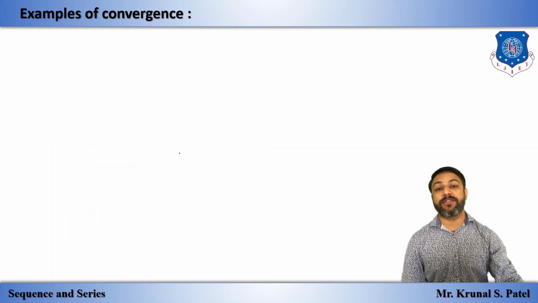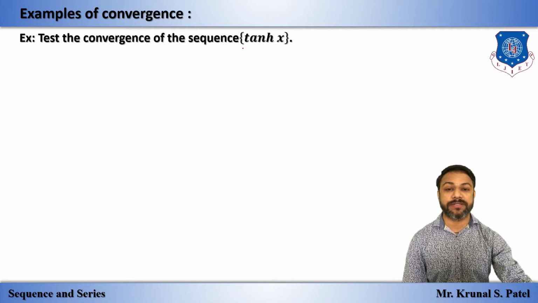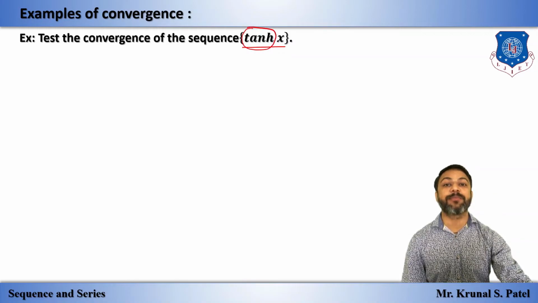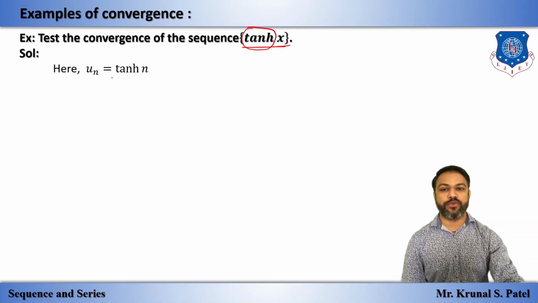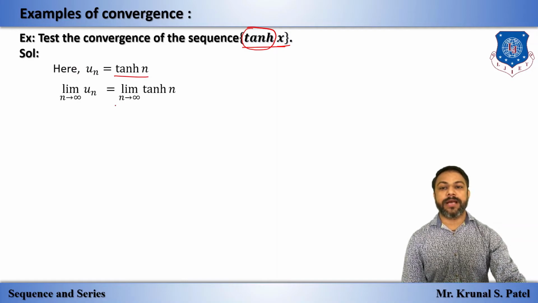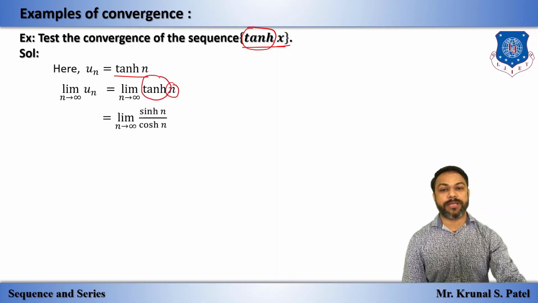Okay, let's have a look at one more example. Test the convergence of the sequence tan hyperbolic n. This is not tan h; this is one entire word, tan hyperbolic, and this is x. So let's start with un. We have un equal to tan hyperbolic n. Now if we apply the limit on both sides, as n tends to infinity, we don't know the value. So we will convert this tan hyperbolic into sine hyperbolic n upon cos hyperbolic n.